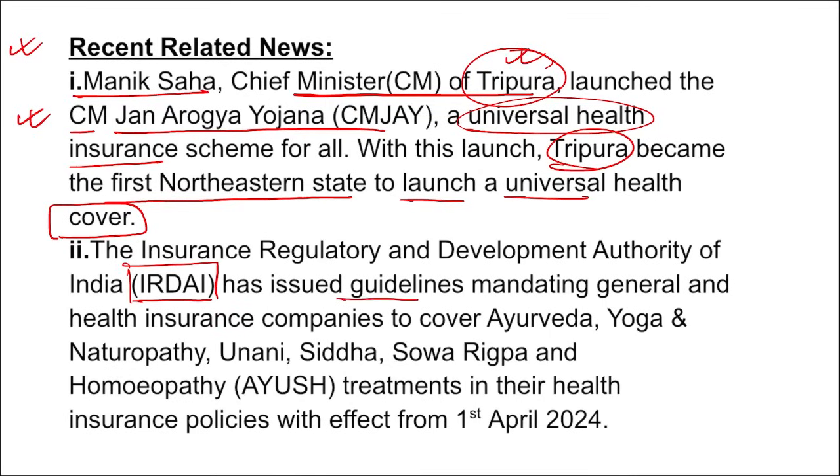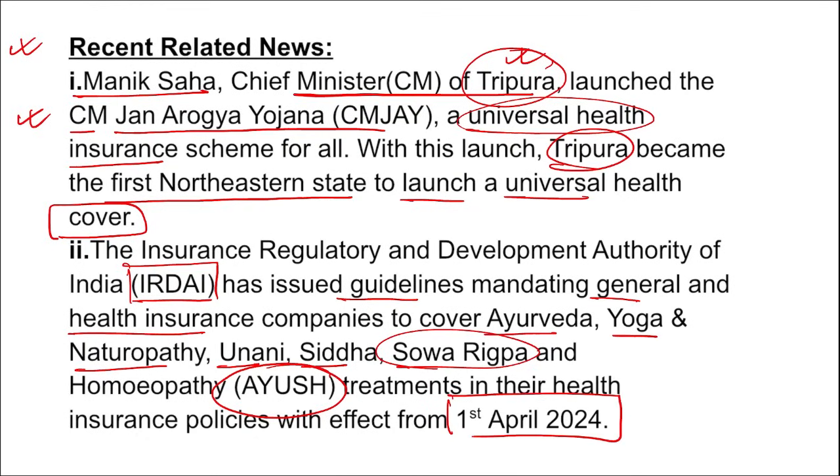Then second is IRDAI. They have issued guidelines mandating general and health insurance companies to cover Ayush-related treatments, that is Ayurveda, yoga, naturopathy, Unani, Siddha and Sowa Rigpa. That means people can opt for these treatments, and these treatments will be covered in the insurance, with effect from 1st April 2024.